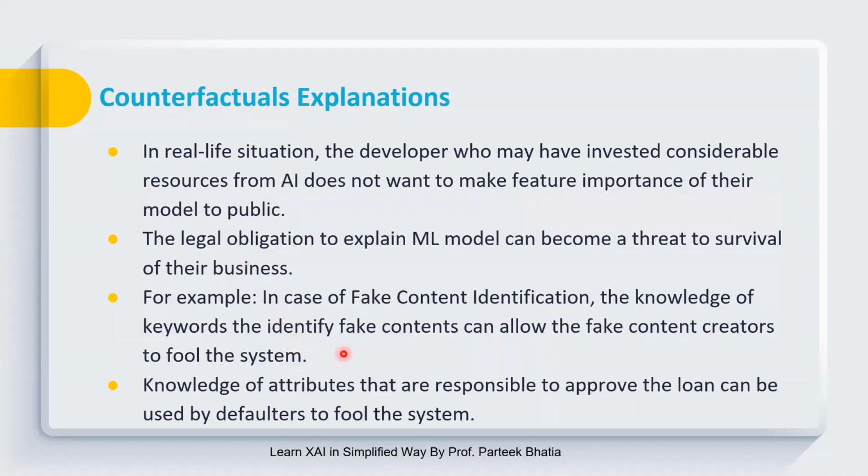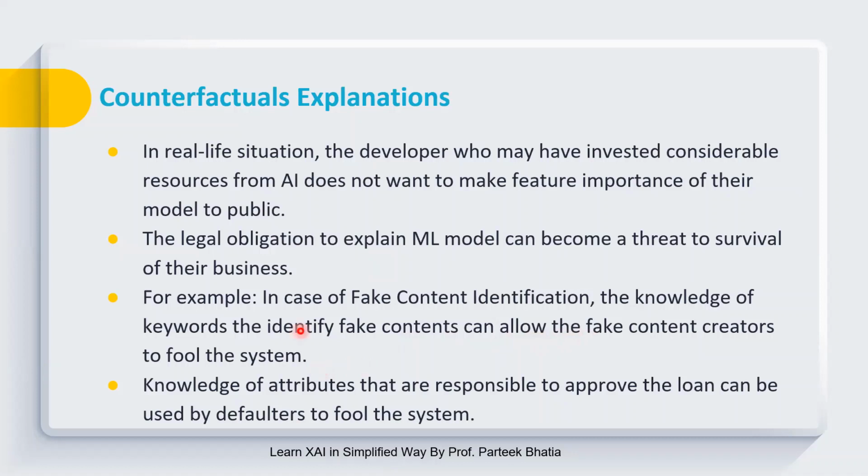For example, let's suppose I have a fake content identification system, and you know that in case of LIME and SHAP, I can provide important keywords which are responsible to identify this particular document as fake. Now, the knowledge of these keywords can allow fake content creators to fool the system.